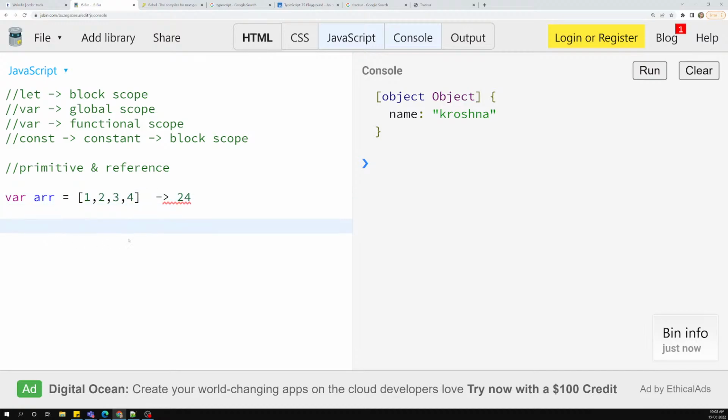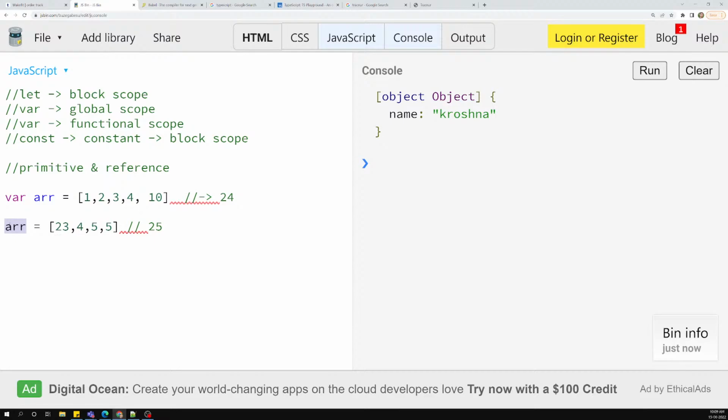Now if I try to do array.push of 10, what will happen? 1, 2, 3, 4 and 10 will be pushed, but this 24 location will be like this only. That means the ARR value is still the 24 memory location only. It is not changing. But when I assign ARR equal to 23, 24 something like this, a new memory will be created for this array and it will be allocated a memory location of 25, let's say, and this 25 will be assigned to this array.